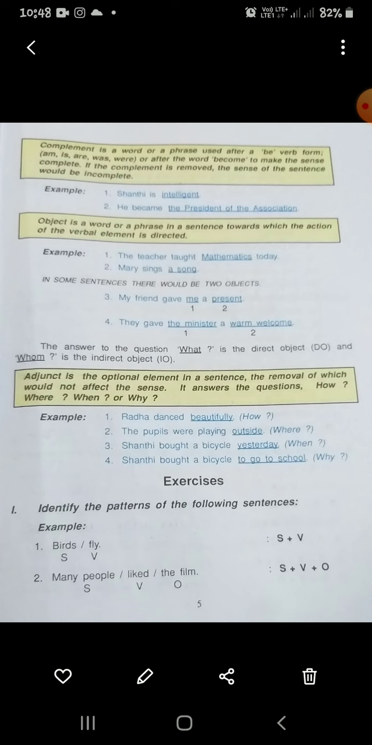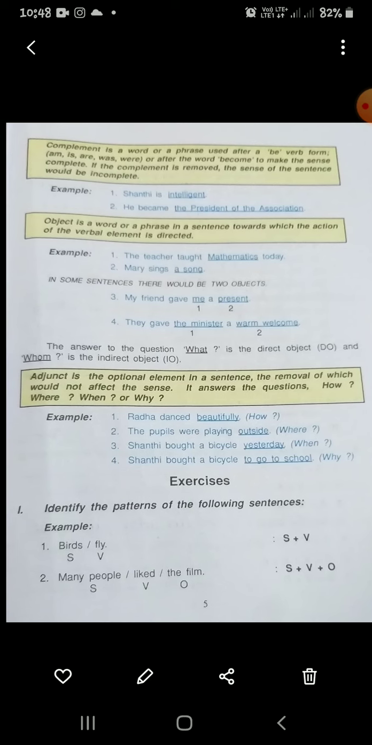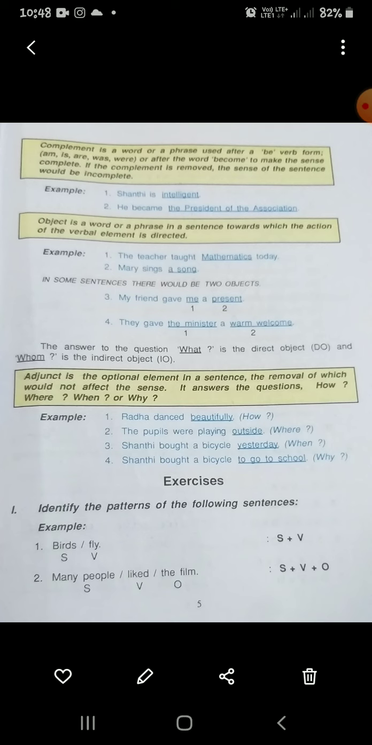Am, is, are, was, were. So it is called a be verb, or after the word become, to make the sense complete. If the complement is removed, the sense of the sentence would be incomplete. Here you can see some examples. Shanti is intelligent. If you remove the complement intelligent, the sentence will not be complete, because "Shanti is" is an incomplete sentence.